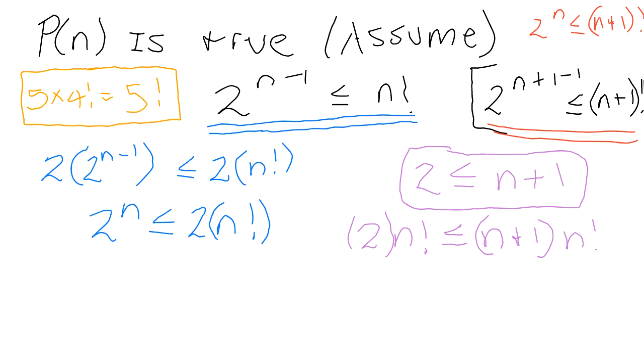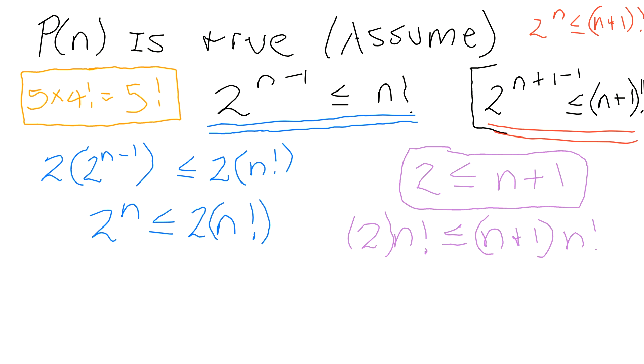If you multiply the last number by the next number, you just get the next factorial. So 6 times 5 factorial is 6 factorial. 7 times 6 factorial is 7 factorial. 100 times 99 factorial is 100 factorial. Okay, let's multiply up to the next n. Remember that n factorial means 1 times 2 times 3 times 4 right up to n. So if you multiply 9 by 8 factorial, you're getting 9 factorial.